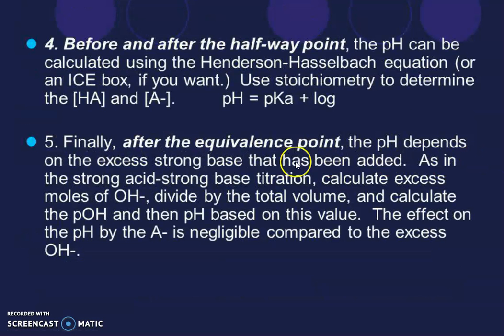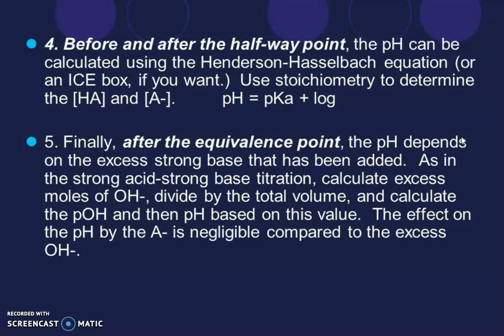So my friends, before and after the halfway point, the pH can be calculated using the Henderson-Hasselbalch equation or an ICE box if you want. Use stoichiometry to determine the HA and A-. You know the pH is equal to pKa plus log.